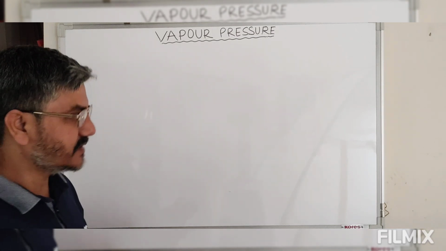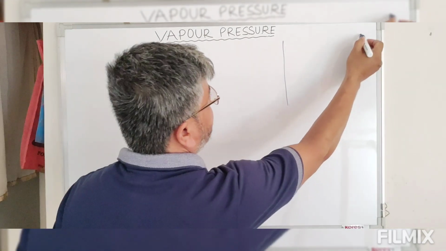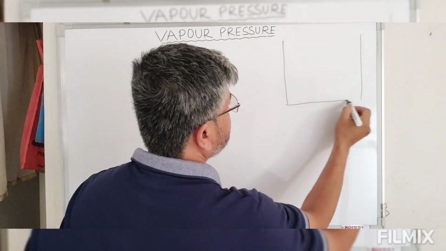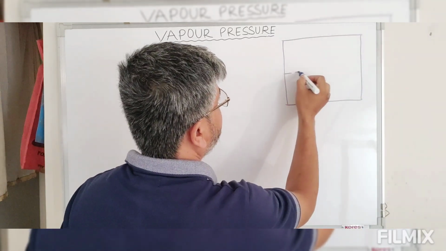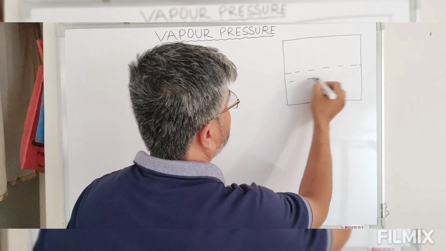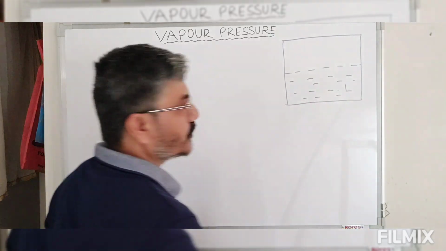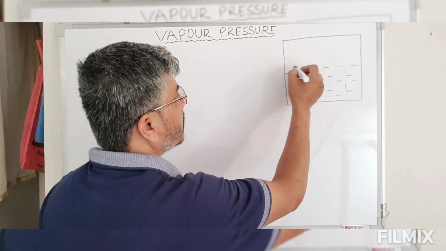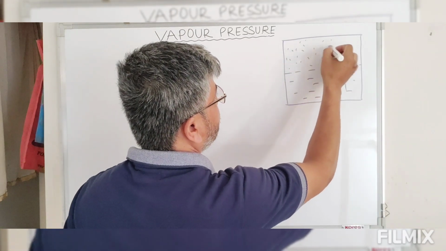So let me explain this. We have a container, and this container is sealed. Now we have placed some liquid. So this is the liquid, and above this liquid we have molecules of vapor.